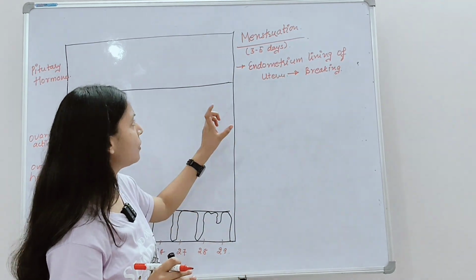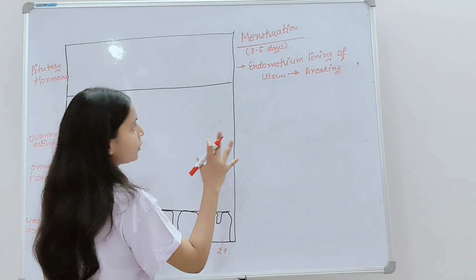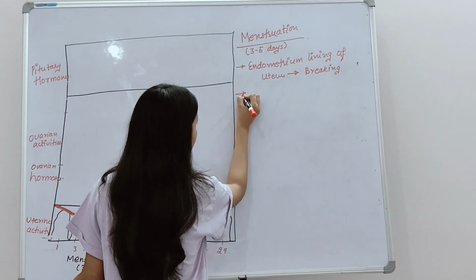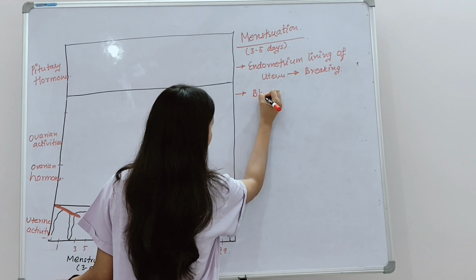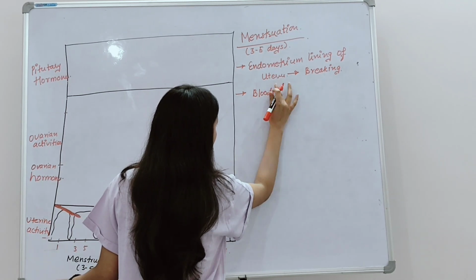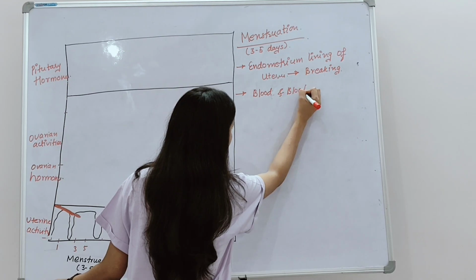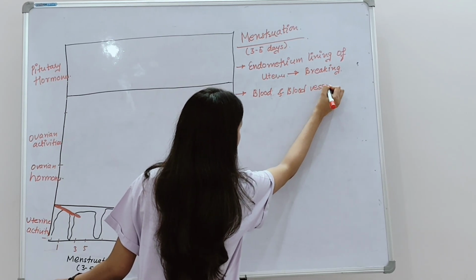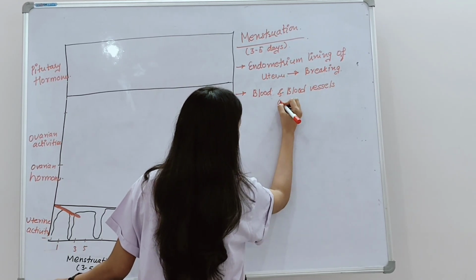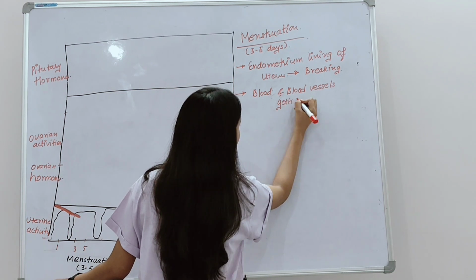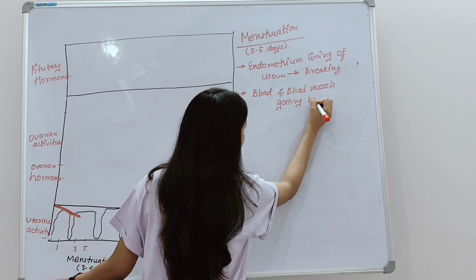Okay, so the breaking down of the endometrium lining of the uterus consists of blood and blood vessels getting broken down.